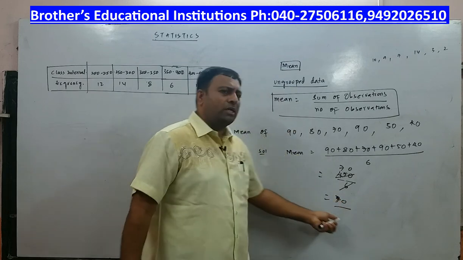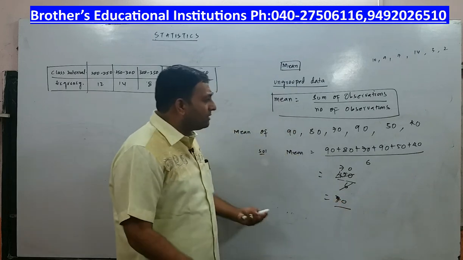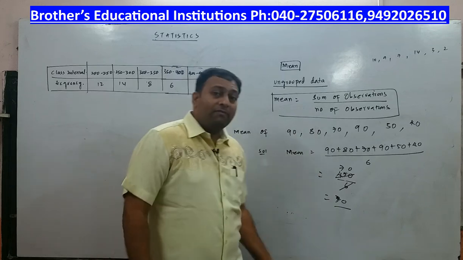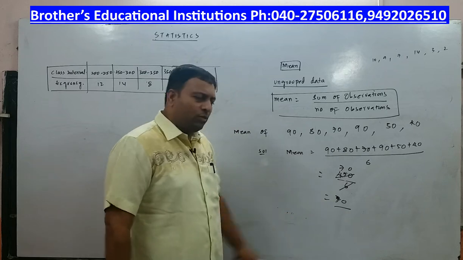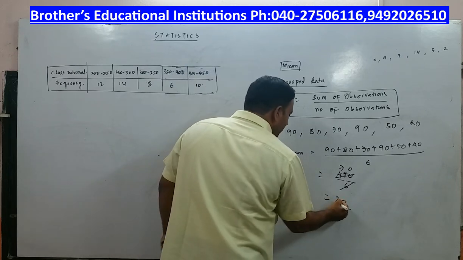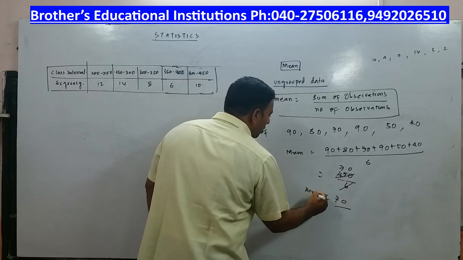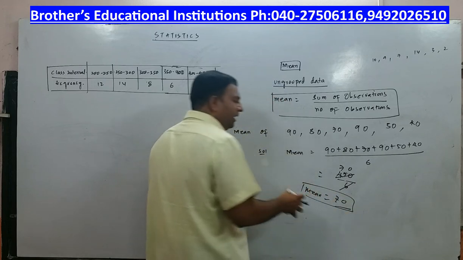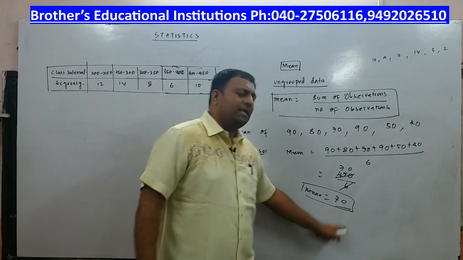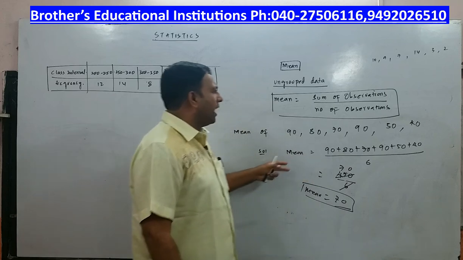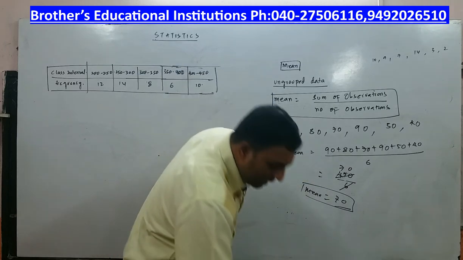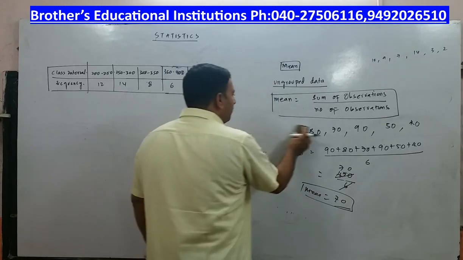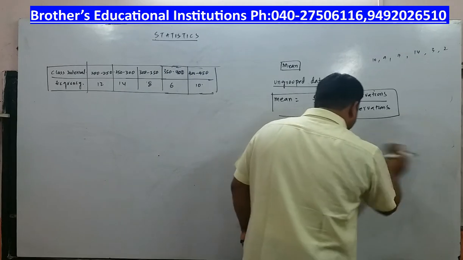Mean of the marks is what? 70. And remember, you are dealing with statistics. They are numbers. They do not have any units. Number by number, you get a number. They don't have any units. It is a ratio, just a number. So, what is the mean of the marks scored? So, what's your average or mean of the marks scored in 10th class? 70. Is it not? So, that's how you calculate the mean for ungrouped data. Now, let us move forward and try to understand the formula of mean in grouped data.